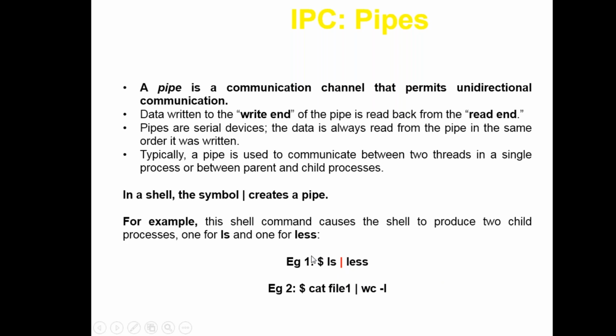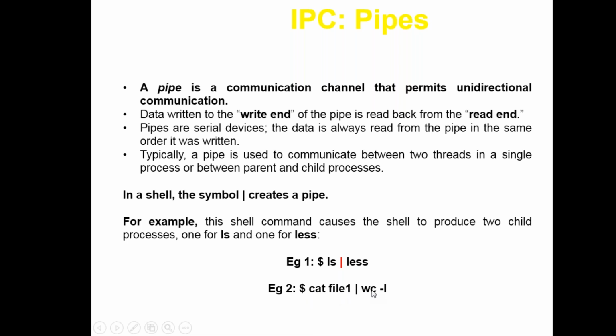So pipe has already been discussed, for example, this one. ls is the listing of all the files. That's the output, and now it goes to a list, which will show you the listing information. Similarly, cat is for displaying the content. So cat, your file, will display the content of the file.